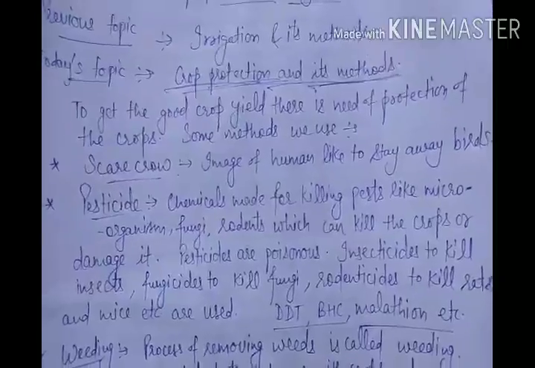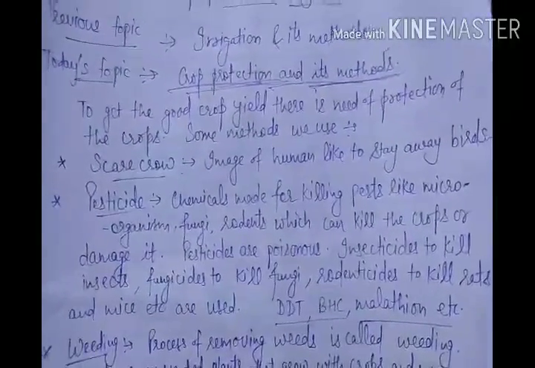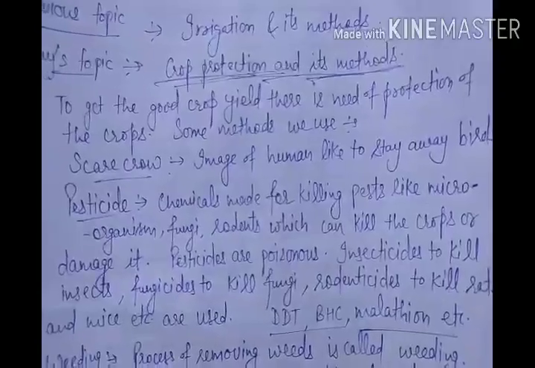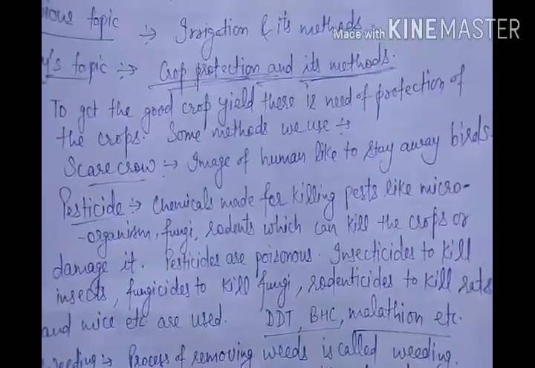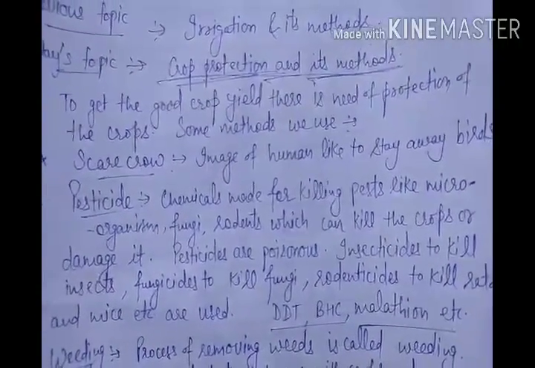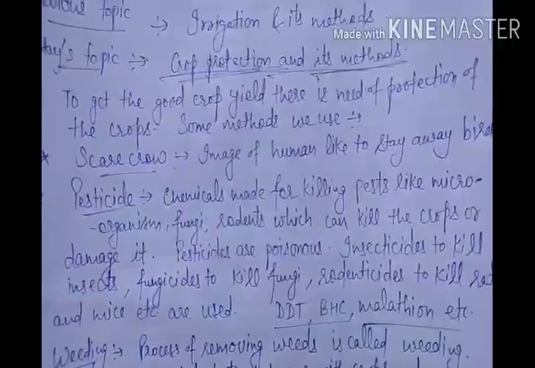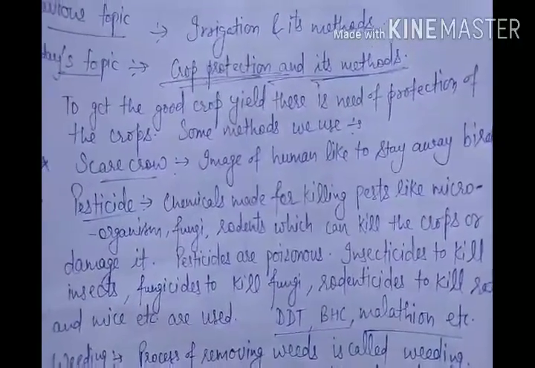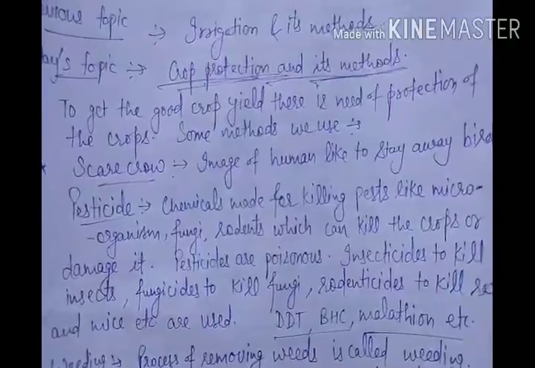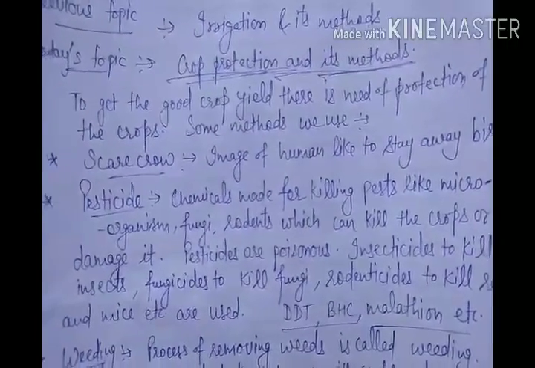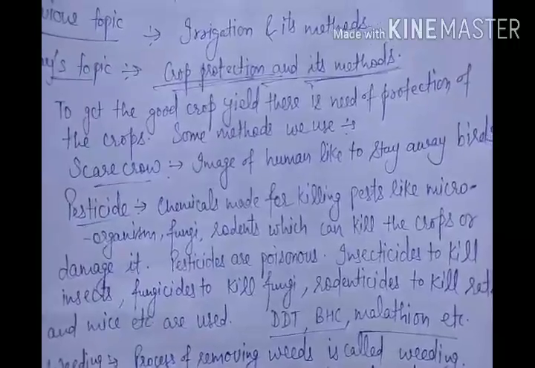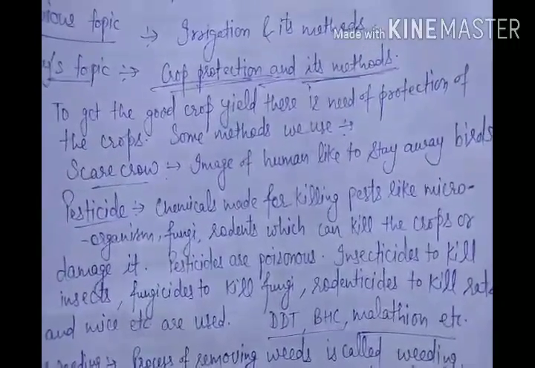The second method is pesticide. You have heard about it already. These are some chemicals, and they are different from fertilizers. These chemicals are not for the growth of crops. These chemicals are made for killing pests. That's why its name is pesticide. Pests means small microorganisms like fungi, and small animals like rats and small insects.